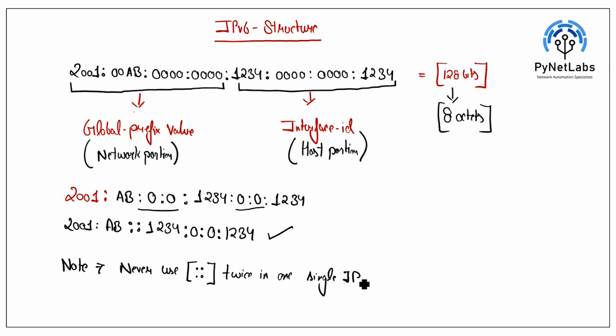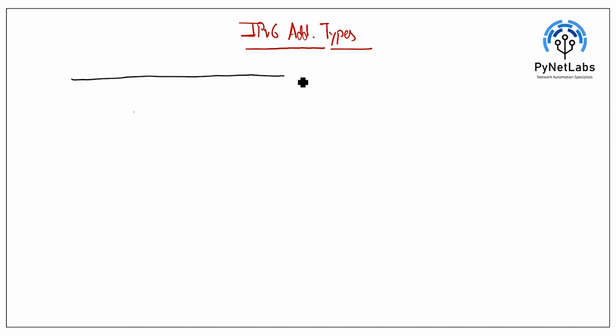Now, the next thing we have about this IPv6 structure is the IPv6 address types. In IPv6 address types, there are no classes, like we have seen in IPv4 addresses, where there was class A, class B, class C, class D. So we don't have classes here. We have three categories in IPv6 addresses. The first category is Unicast. The second category is Multicast. And the last is Anycast.